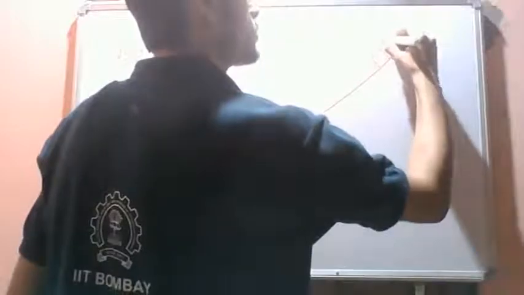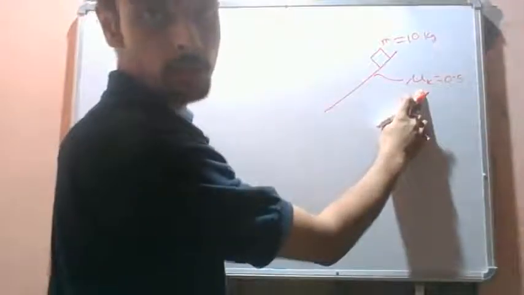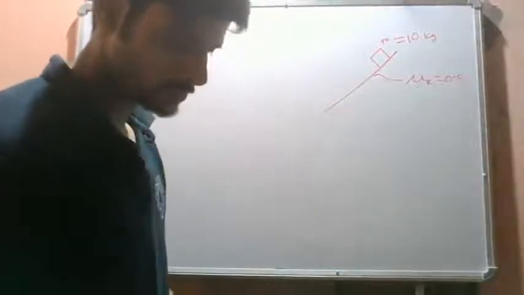We have a block of mass like this. So the block has a mass of 10 kg. We have a coefficient of friction here, 0.5. So the kinetic coefficient of friction is given as 0.5. And this angle is given as 45 degrees.